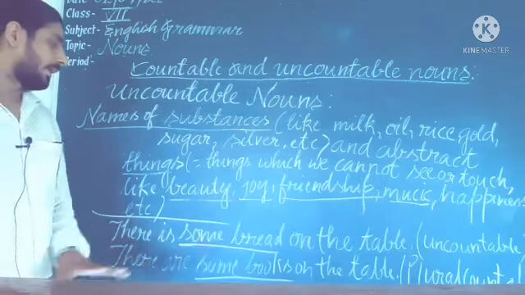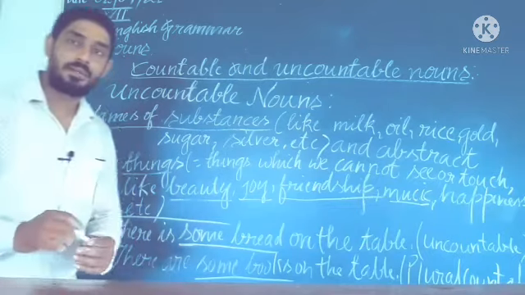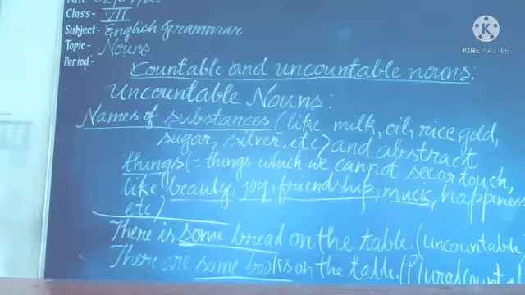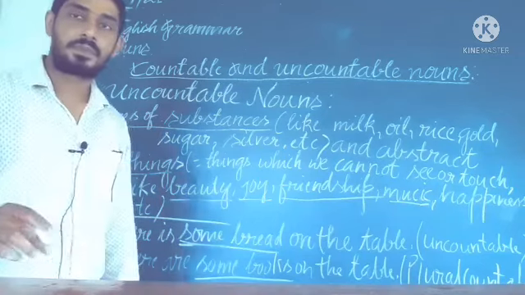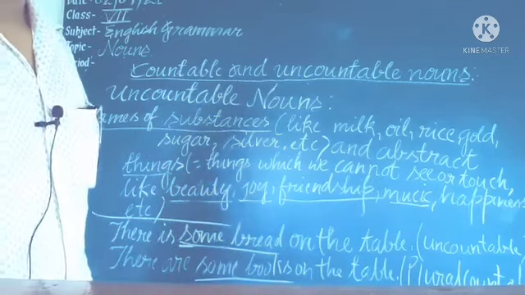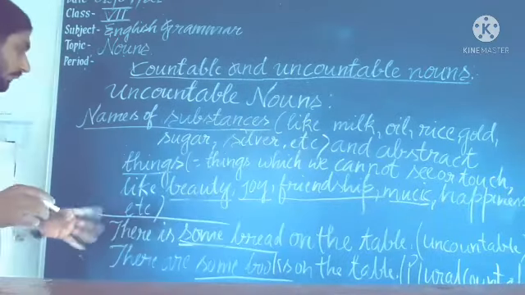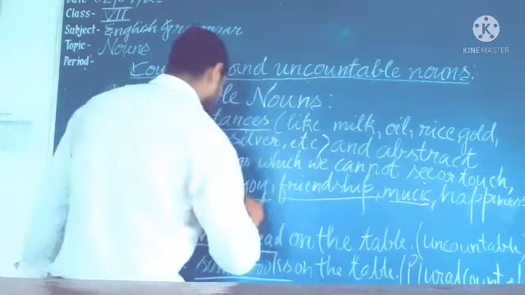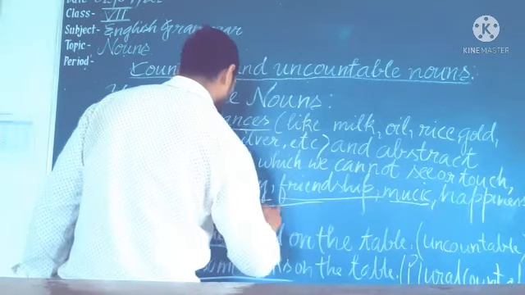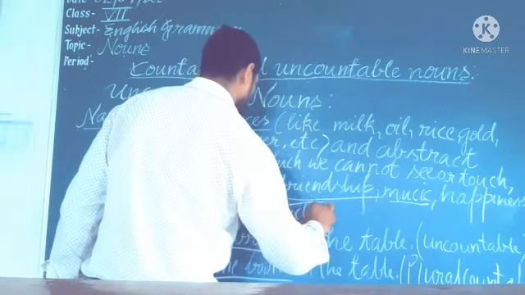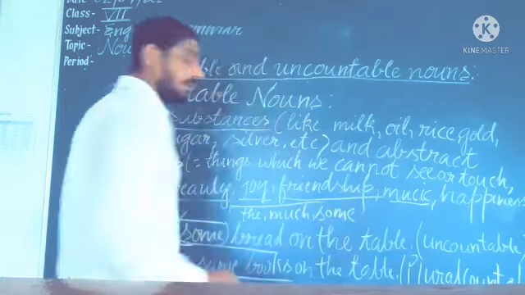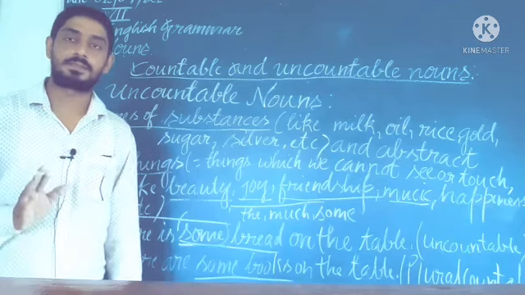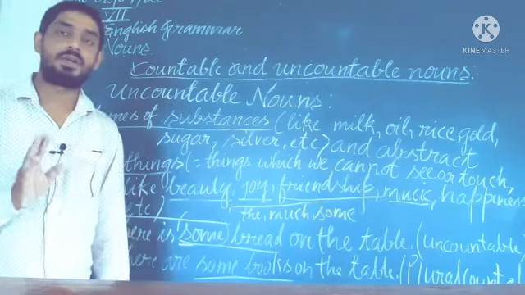There is some bread on the table. After that I am going to tell about the use of some. Dear student, you have to know that we don't use the words the, much, some in general sense with uncountable noun.